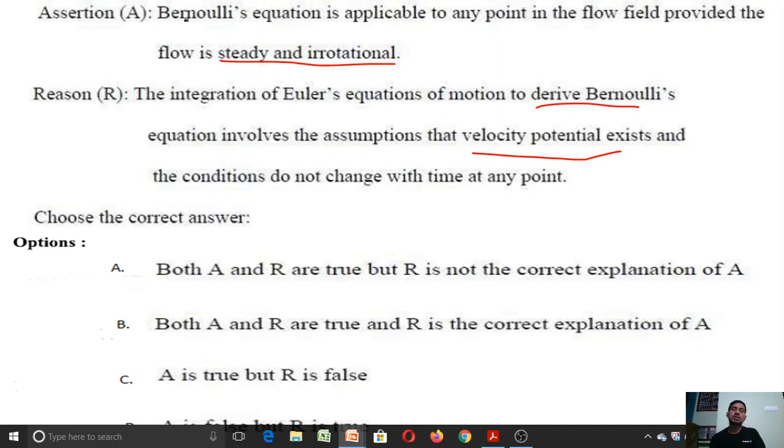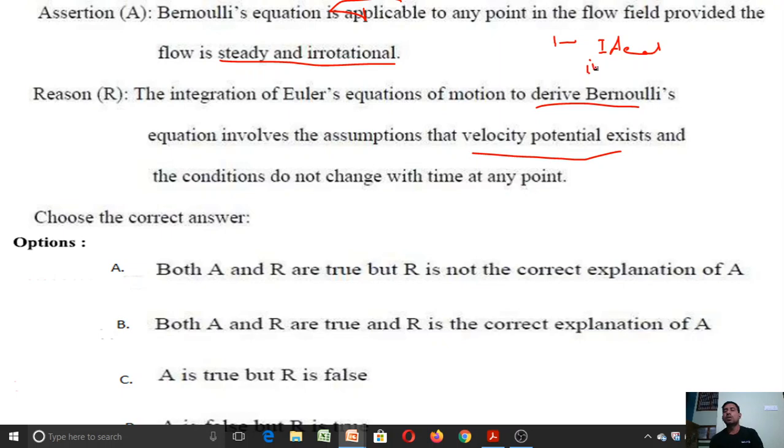Right. To answer this question, I will explain what assumptions are made while deriving Euler's equation and what assumptions are made while deriving Bernoulli's equation. The assumptions are more or less the same. The first assumption is that the flow is ideal flow. That is the first assumption, right?